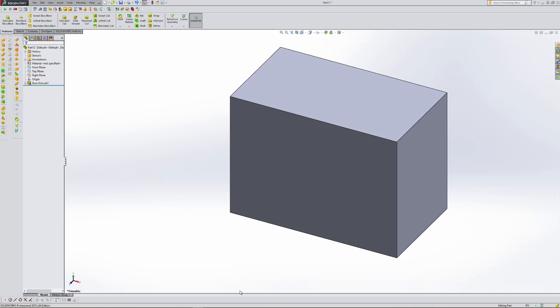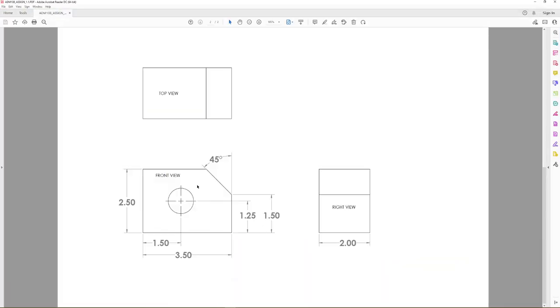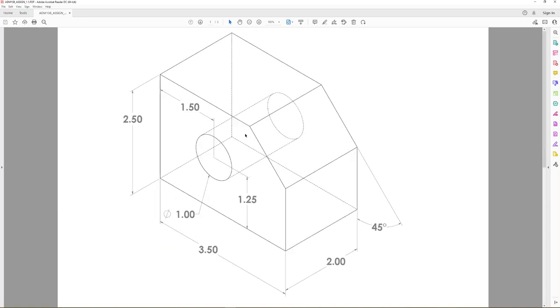In this case, we want to go back and look at our drawing again. We could either cut the chamfer, cut this off, or we can draw this circle in here and cut it out, because it's going to go all the way through. If we look at this view, it shows that there's a hole that goes all the way through. These dashed lines are going to be our hidden lines. This is the way this part's going to look if you were to rotate it around.